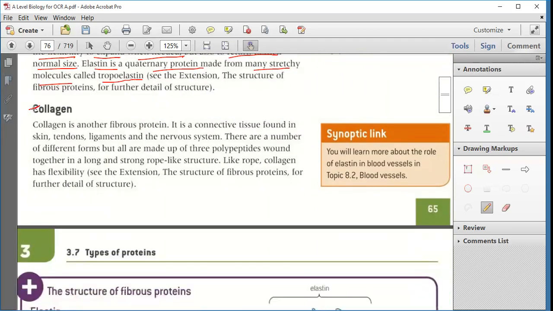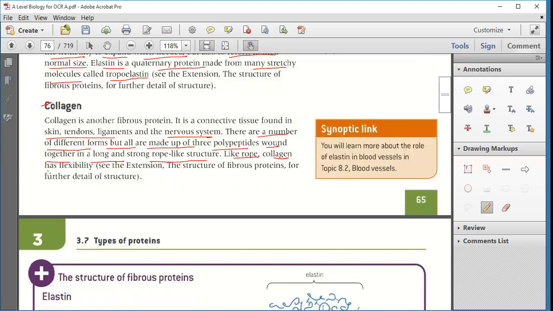Now we will take collagen. So collagen is another fibrous protein. It is a structural protein found in skin, tendons, ligaments, and the nervous system. There are a number of different forms, but all are made up of polypeptides bound together in a long and strong rope-like structure. Collagen has flexibility.